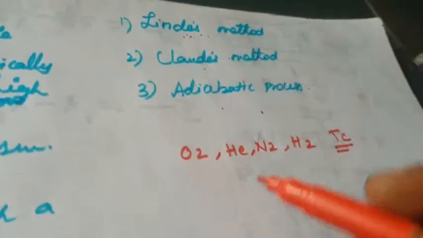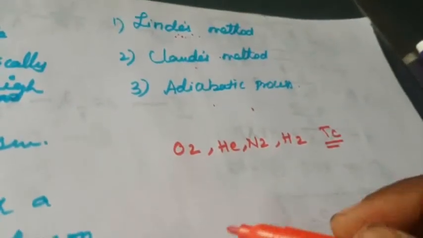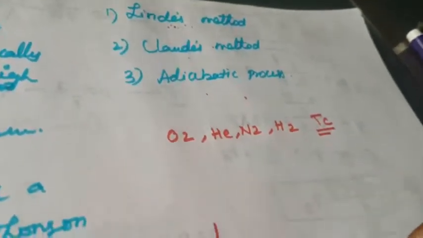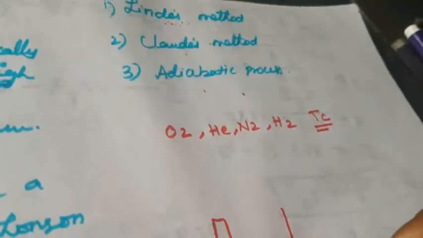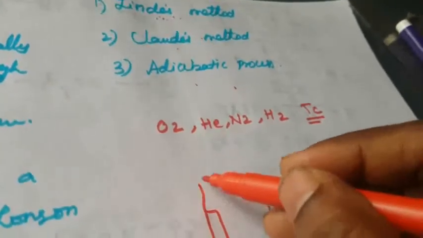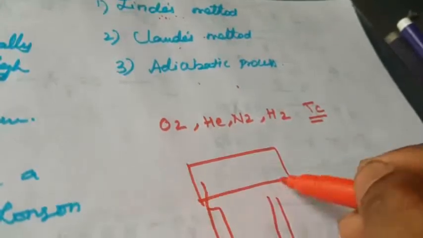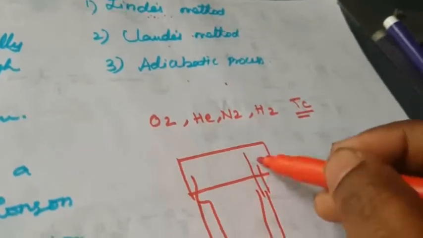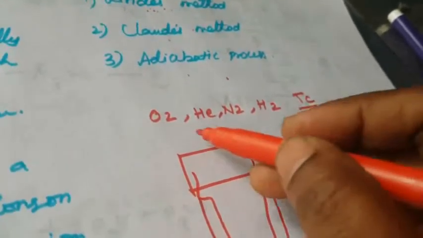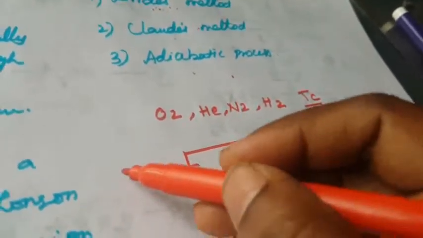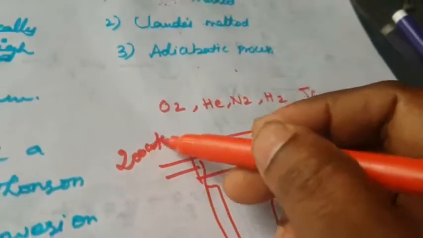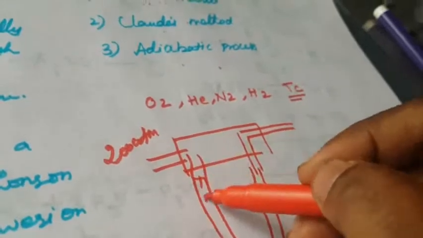What is the Linde method? One U-shaped tube is there, continuously, and it is connected with the chamber. That is the cooling machine, lowering the temperature. So when the external pressure is 200 atmospheres, the gases enter into that.